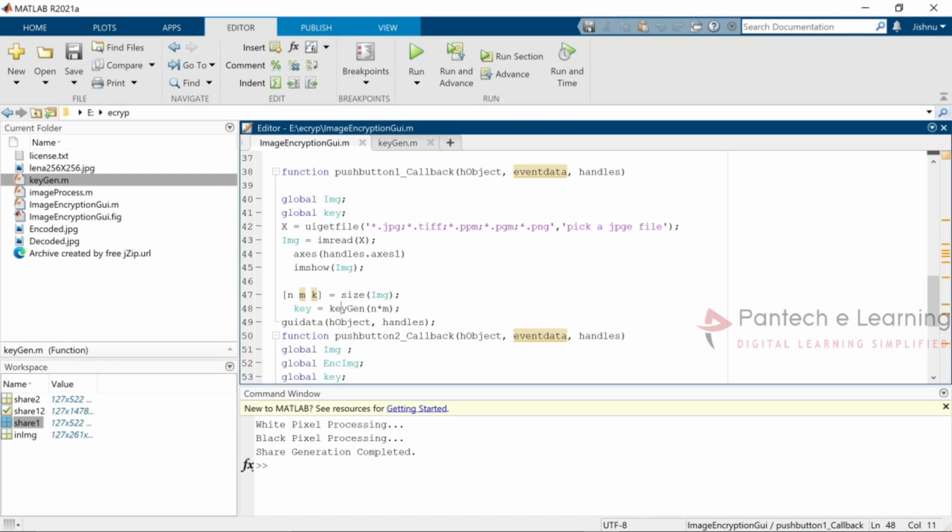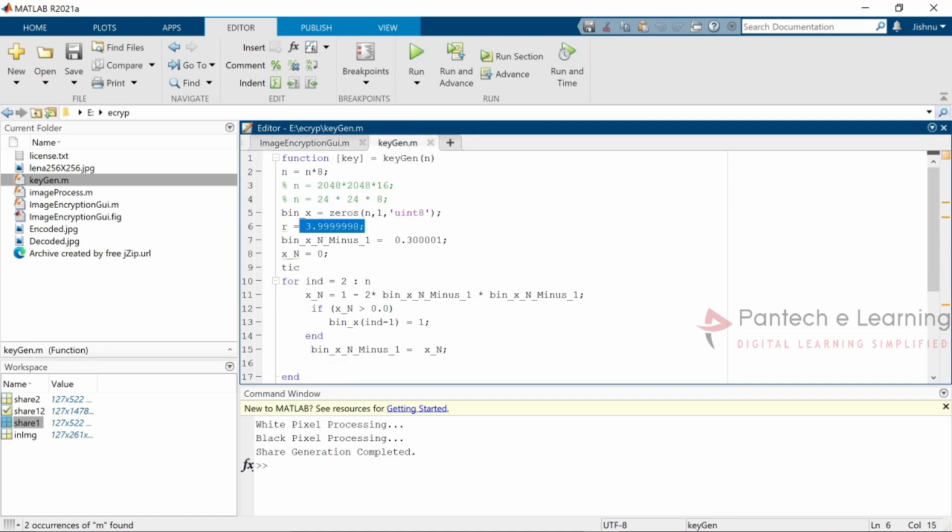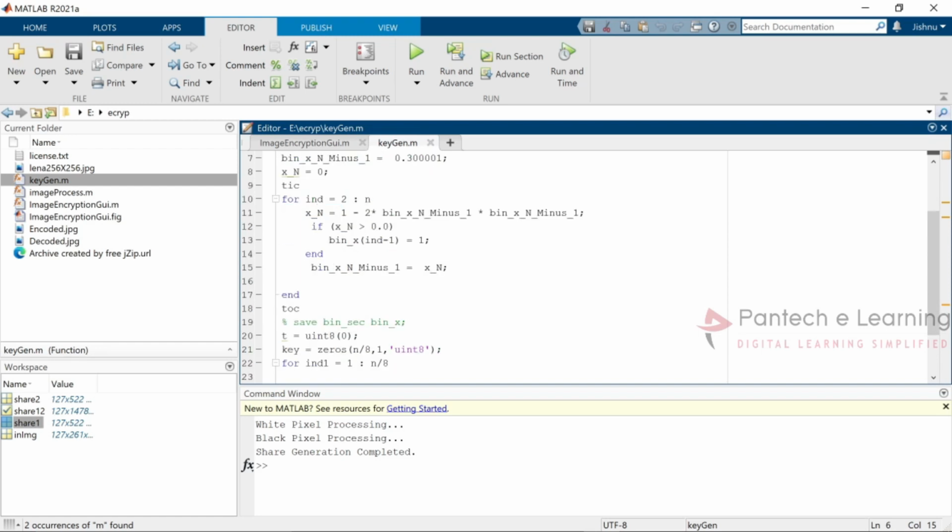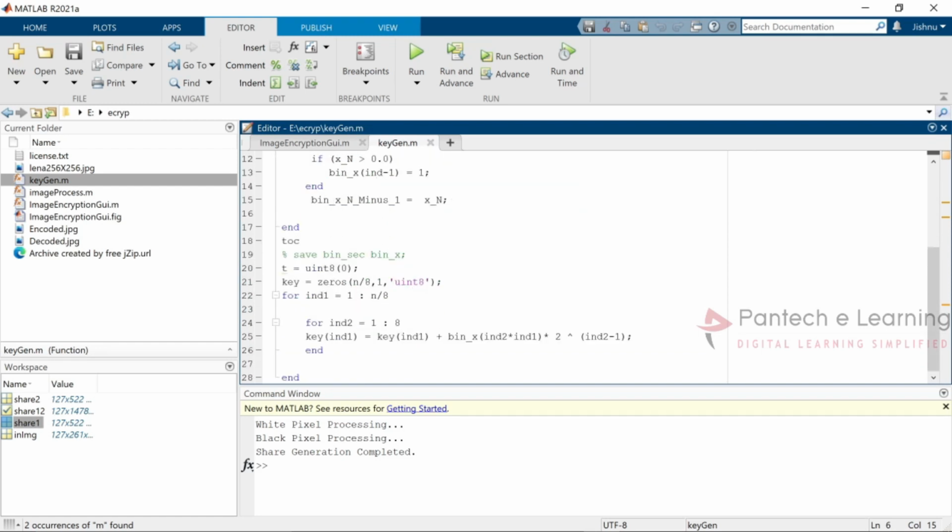Once we read that image, we collect the size of the image, which is provided as a global one, and from that size here we have n, m, k. The data will be stored in n, and in this keygen we have to multiply the k with the n data. From that n data only we are able to collect the complete section. After converting all the binary data, the unsigned integer is stored into the t, and that value has been collected from the 8-bit. Those 8 bits we will be able to display in the required part.